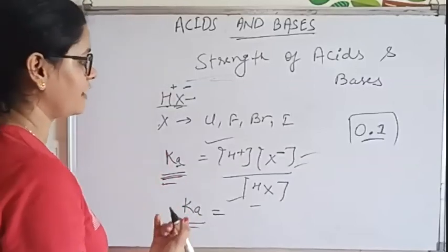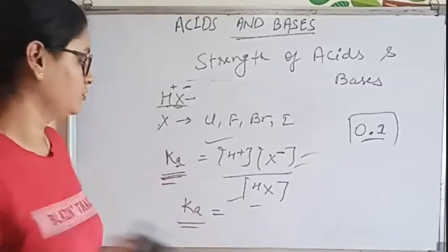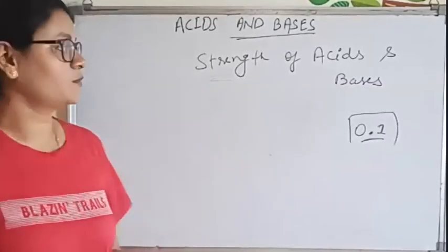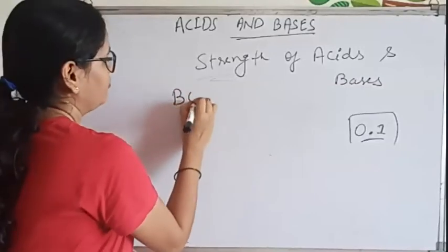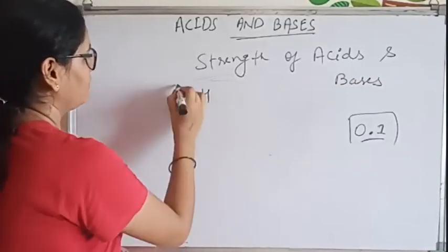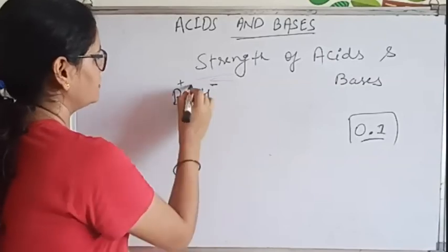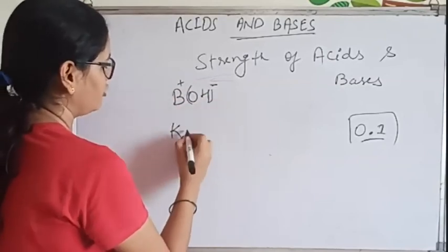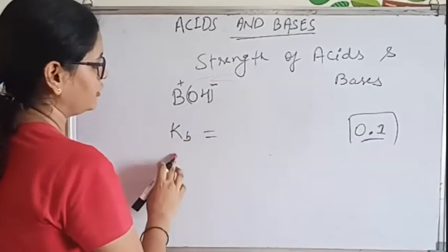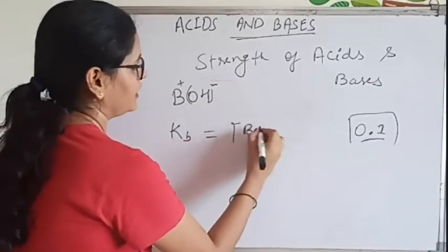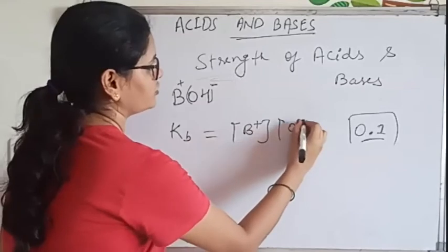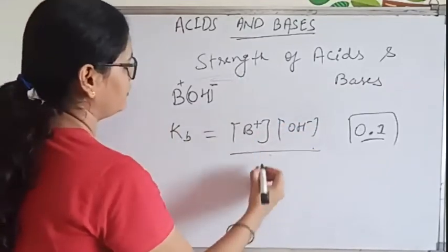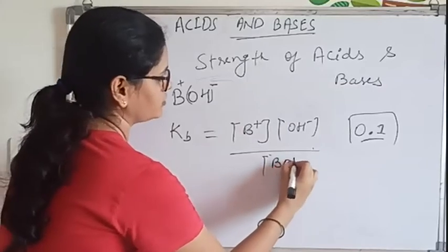Now similarly, the same thing happens with bases also. Suppose you have taken a base BOH, giving B plus and OH minus. For the strength of bases, you have to find out Kb. It will be B plus, OH minus, and then BOH.